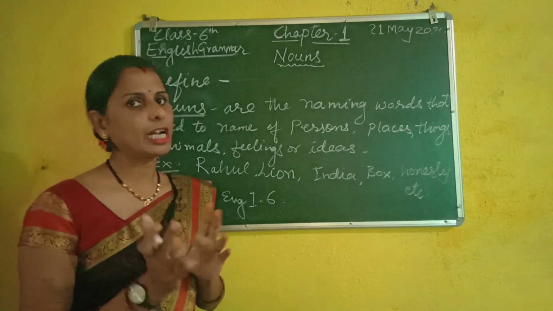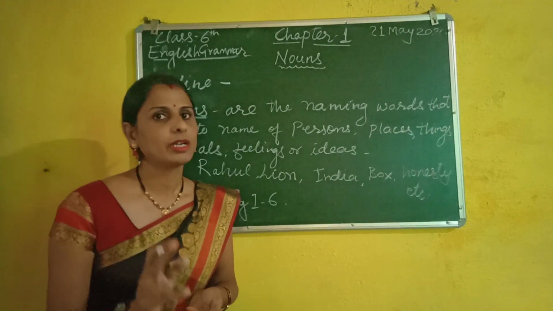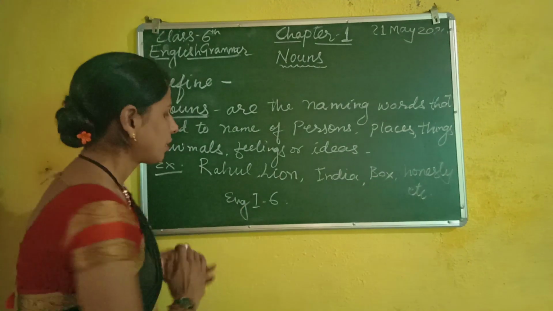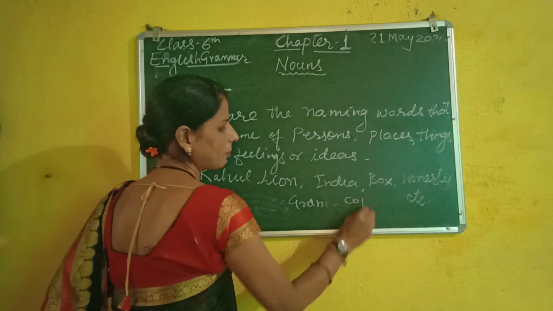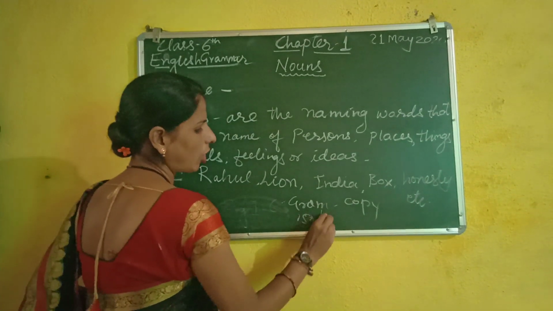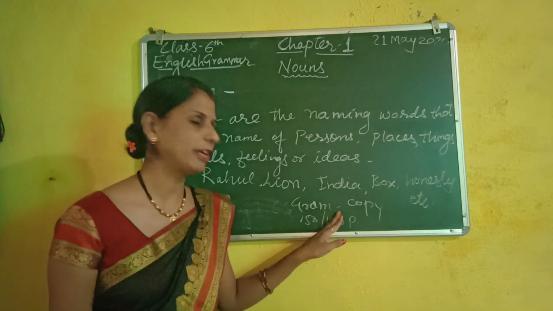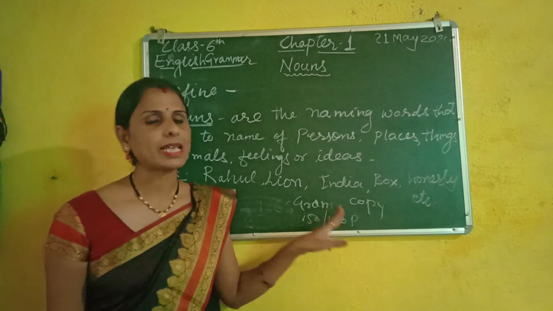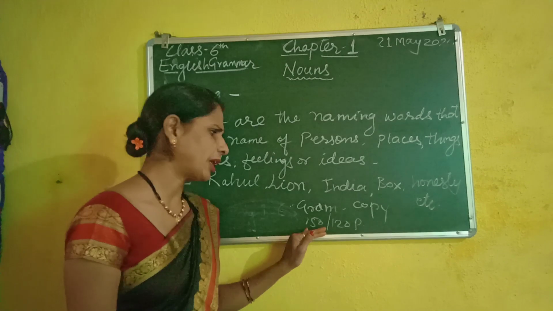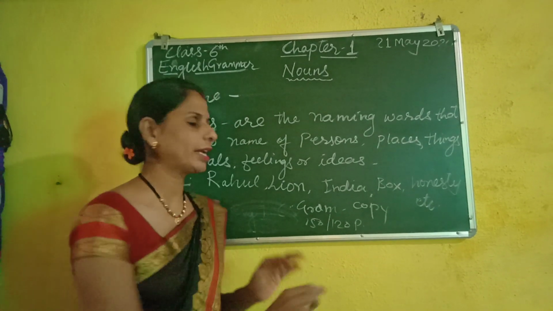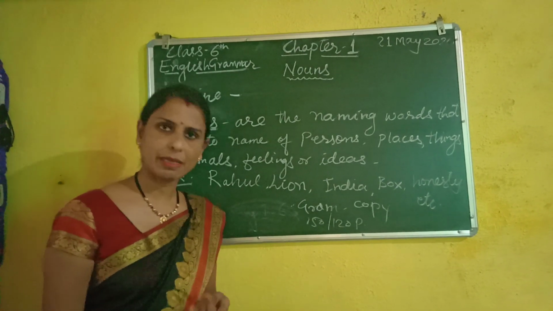Take out your grammar books and copies. I know you are not having books, beta, so take out your grammar copy. For a grammar copy, you can make 150 or 120 pages. Why? Because I will give you some exercises to write in the copy also, so don't be confused. Just a thin copy of 150 or 120 pages for grammar. In this copy you will write definitions and some exercises.